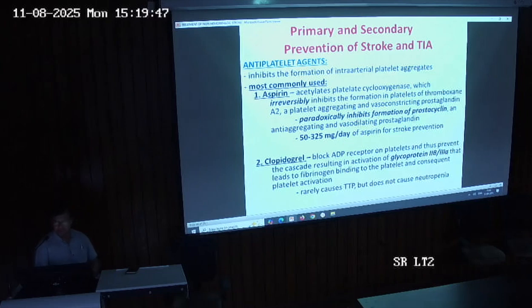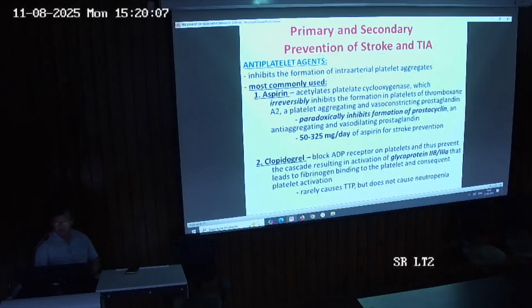And this thromboxane A2 is a platelet aggregating and vasoconstricting prostaglandin. So by the use of aspirin, we are reducing the formation of thromboxane A2. It also inhibits the formation of prostacyclin. And the dose of aspirin is around 50 to 325 mg per day for stroke prevention.